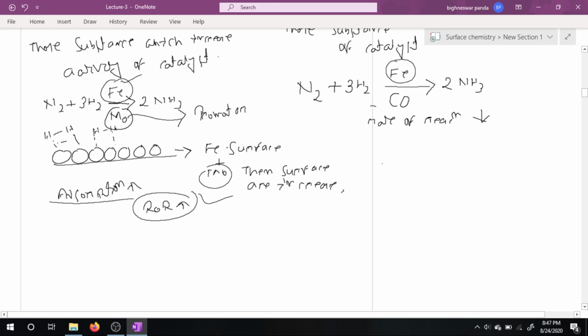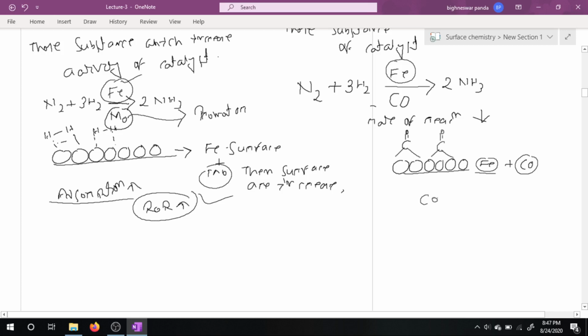What happens in the case of a catalytic poison? Here let us consider the surface of iron. If you add a small amount of carbon monoxide, then carbon monoxide will be preferentially adsorbed on the iron surface.